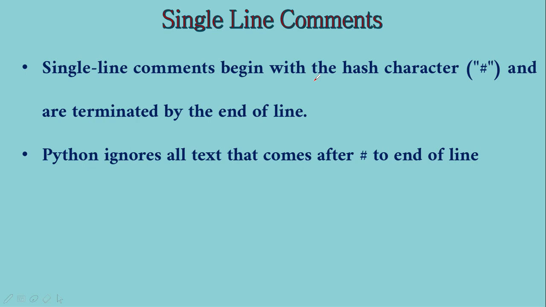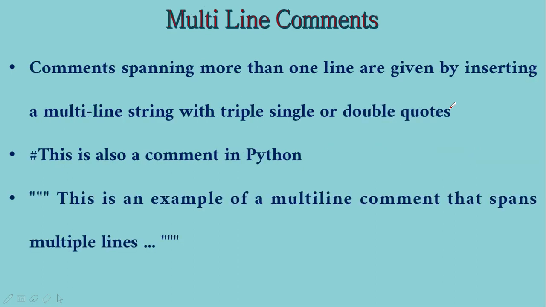And any language will have single line comments as well as multi-line comments. In Python, we write a single line comment using a hash. Whenever I put a hash, either at the beginning of the line or in the middle of the line, whatever follows the hash in that line will be ignored, right? And multi-line comments can use either triple single quotes or triple double quotes. What I mean by multi-line comment is that it will go over multiple lines.